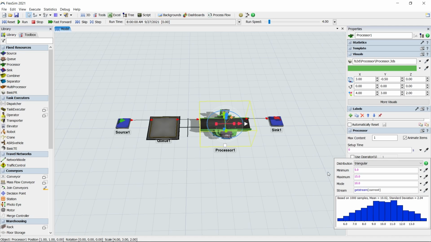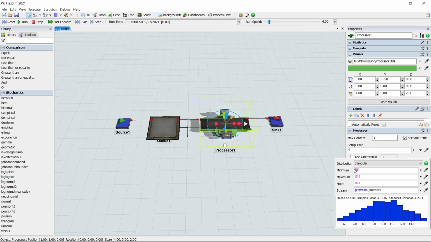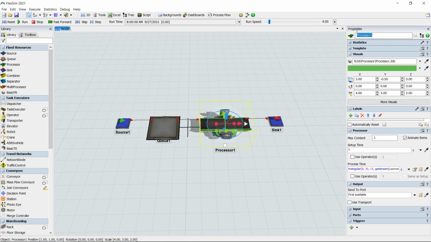This distribution wants 3 parameters: the minimum time testing will take, which is 8 seconds, the maximum time it will take, which is 30 seconds, and the testing time we observed most often, which is 15 seconds. While you're here, let's rename this processor to Testing Station using the naming field at the top of the Properties pane.